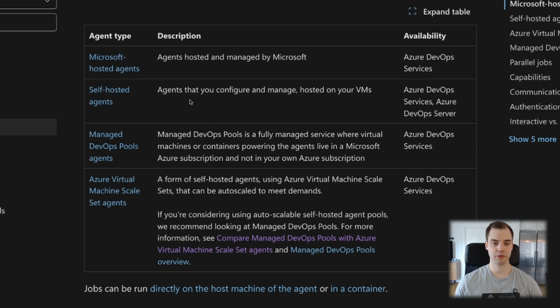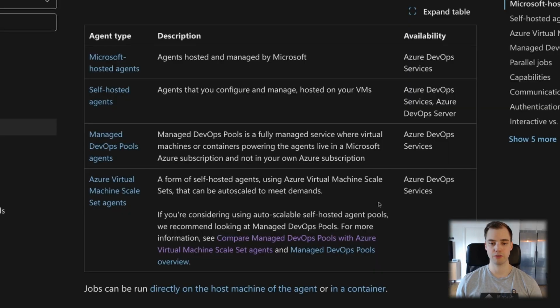If you wanted more customization, you would look to the self-hosted agents, which is the second one here on this list. And they're good if you maybe need specific software on your images for your pipelines, or whatever it is you need. So you can host these images, and you can run the pipelines on your own virtual machines.